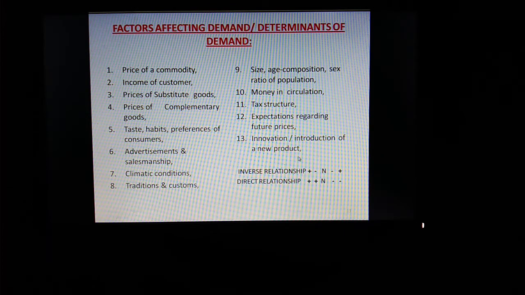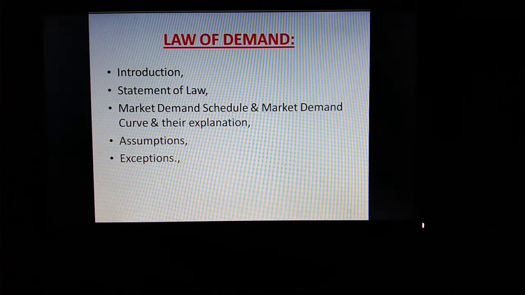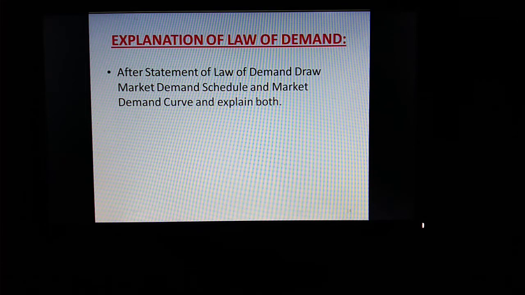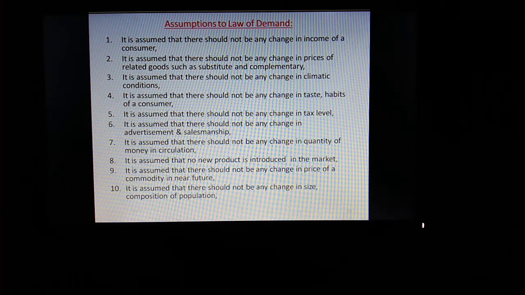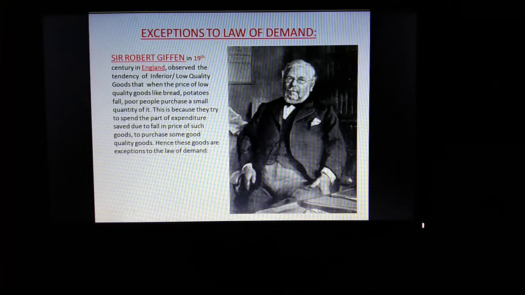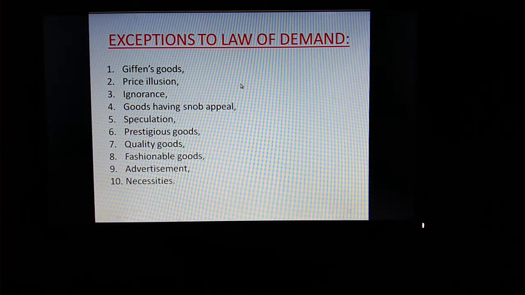Then we have studied the most important question of this lesson, factors affecting demand. That is also called as determinants of demand. Next, after that we have studied law of demand. In law of demand we have studied statement of law of demand, then explanation, then assumptions to law of demand, exceptions to law of demand, and the most important exception to law of demand is Giffen's paradox, that is Giffen's goods. These are the exceptions to law of demand, right?